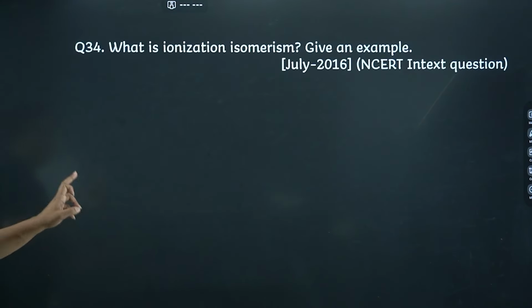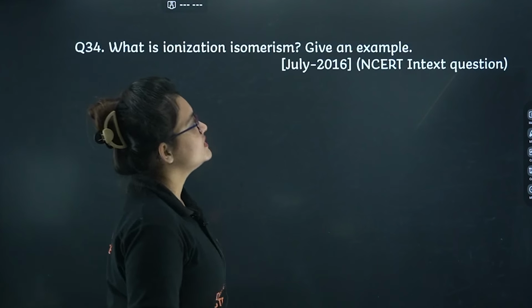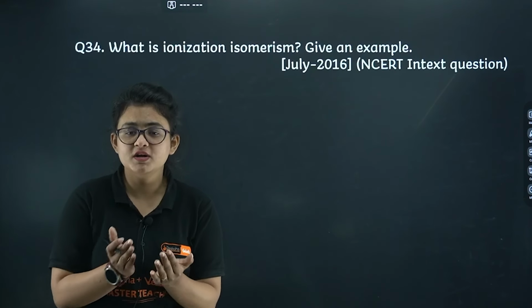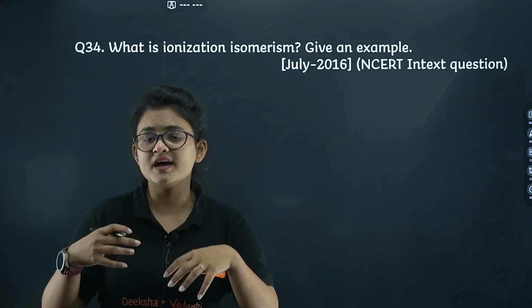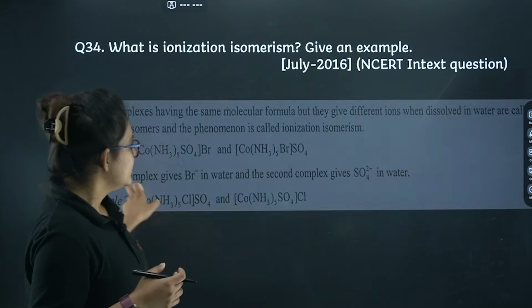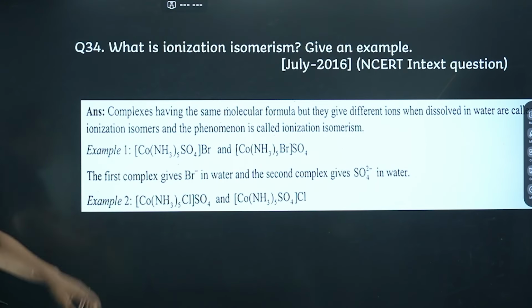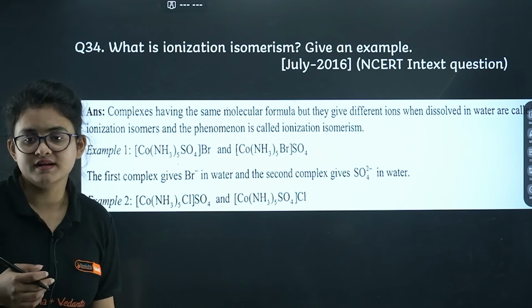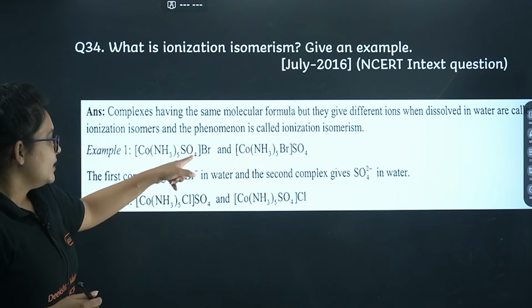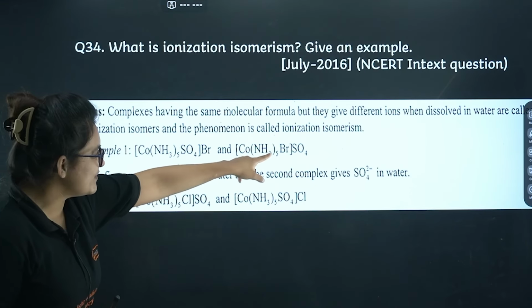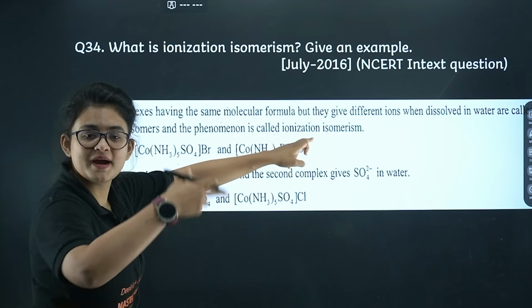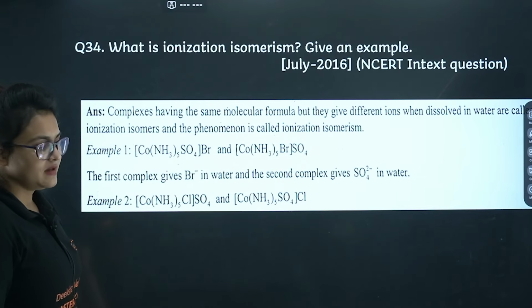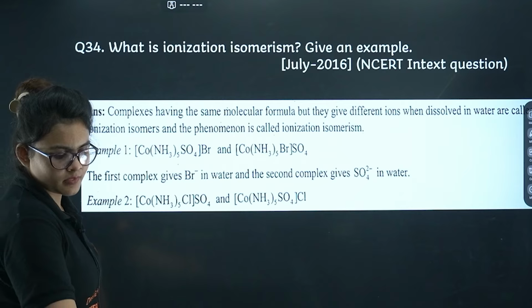Let's proceed further. What is ionization isomerism? Give an example. Ionization isomerism means the overall molecular formula is going to be similar, but the ions it will produce will be different. Complexes having the same molecular formula give different ions when they are dissolved in water. Here you have Br- as an ion, but here you have Br inside and SO4 2- as the anion. This is an example. Here comes another example as well. I guess it's clear to you.